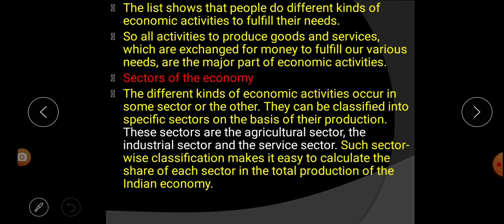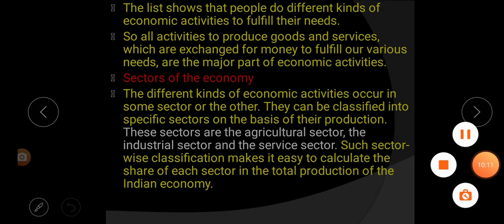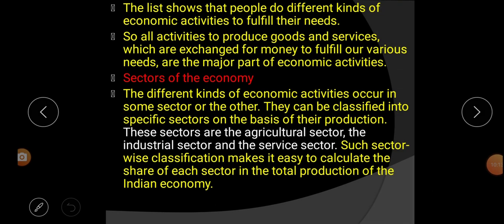There are various sectors of the economy. So let's talk one by one. The different kinds of economic activities occur in some sector or the other. They can be classified into specific sectors on the basis of their production.